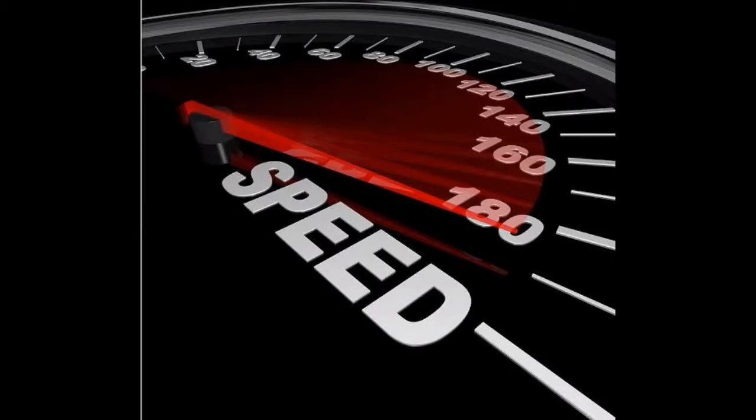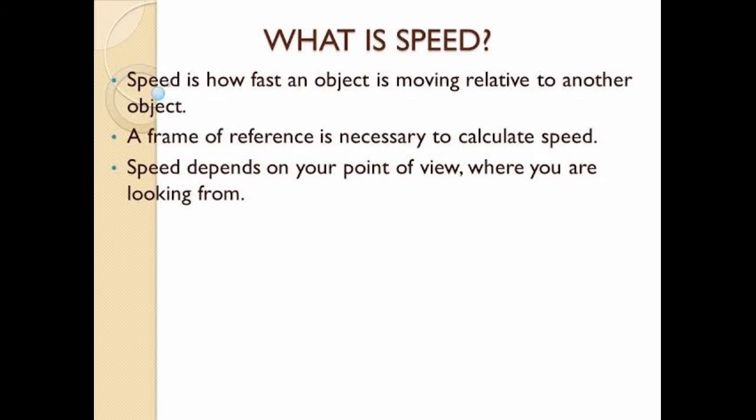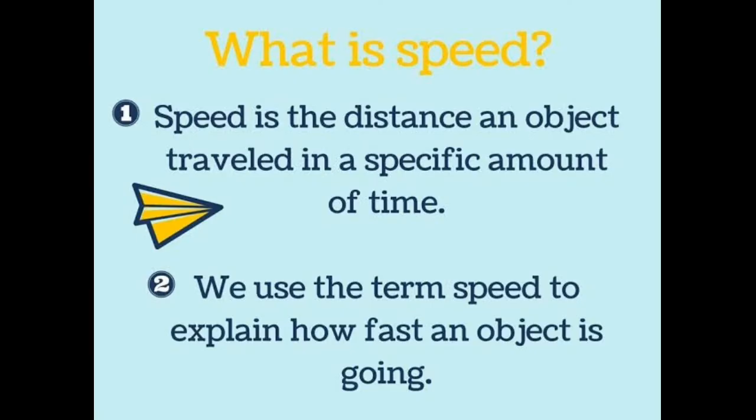Next, we are going to see about speed. You save time when you travel by bus, cycle or scooter to go to a school 10 km away from your home instead of going on foot. It can be said that going on foot is slow motion, while the motion of a cycle, scooter or bus is much faster in comparison to walking. Comparing these, we find the distance traveled in a unit time. This is called speed, or in simpler terms, speed is how fast an object is moving relative to another object. It depends on your point of view.